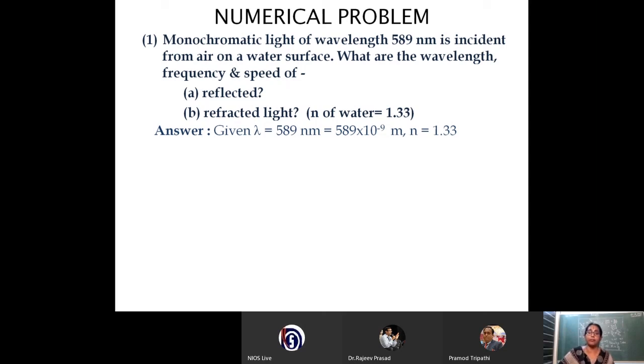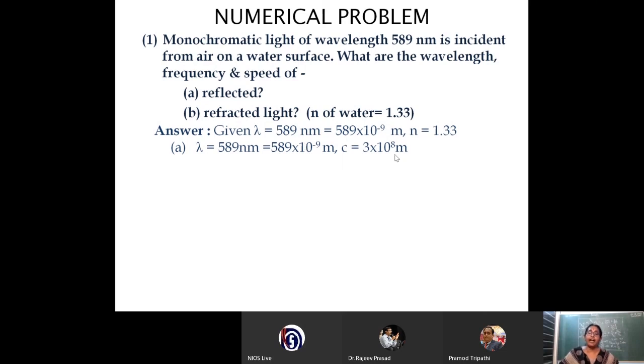The next step is to remember the equation for what is asked in the question. We have to calculate the wavelength, frequency and speed of the reflected wave. The wavelength is given already. One point you have to remember here is whether the wavelength will remain the same or be different for the reflected and the refracted light. So what will happen to the wavelength? For the reflected light, lambda will remain the same: 589 into 10 raised to minus 9 meter.